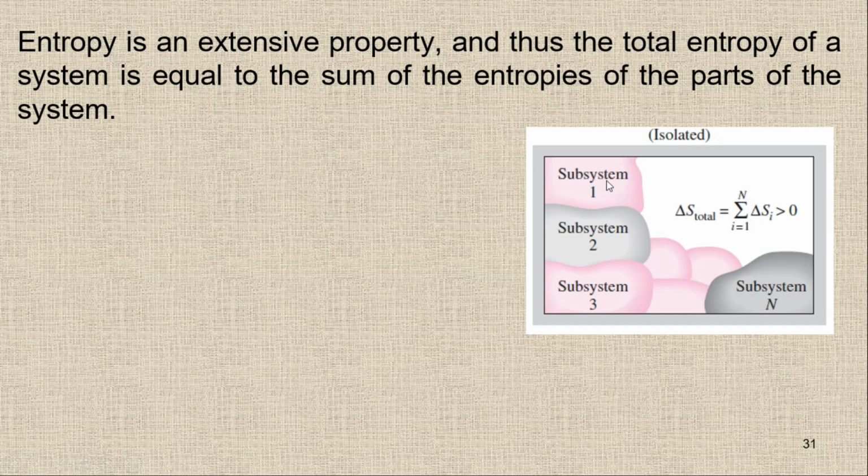Let's say we have different subsystems or different processes here. The total entropy of this system will be the summation of the entropies of all the parts. So you can see here is the summation of all the parts or the processes.